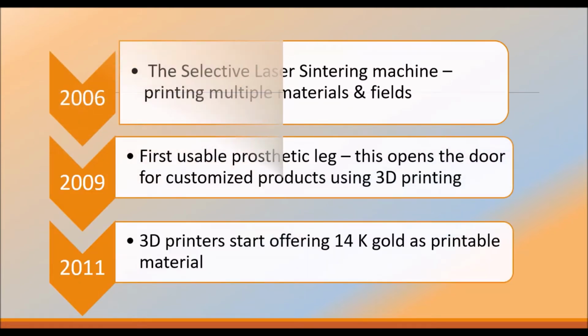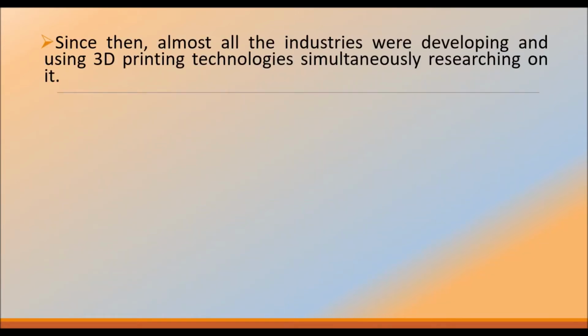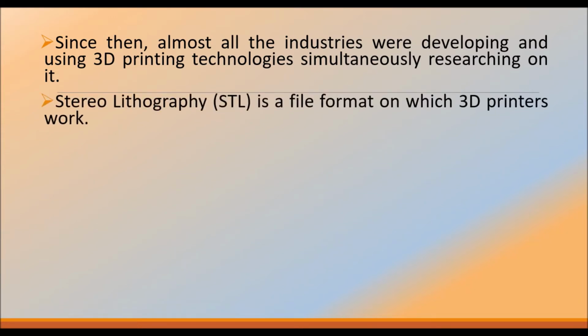And in the upcoming years, like in 2006, the selective laser sintering machine was used for printing multiple materials at different speeds. Later in 2009, the first usable prosthetic leg was made. This opened the door for customized products using 3D printing. In 2011, 3D printers started offering 14K gold as a printable material. Since then, almost all industries have developed and been using 3D printing technology while simultaneously researching it.